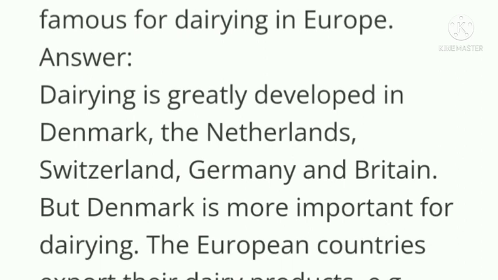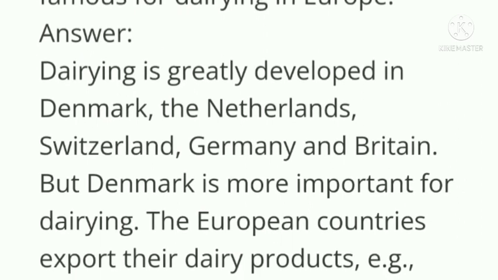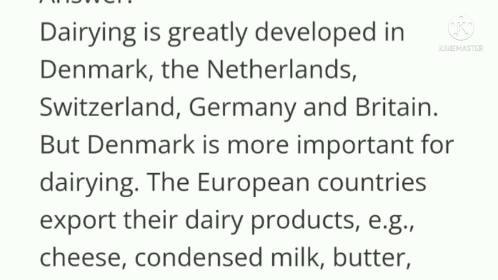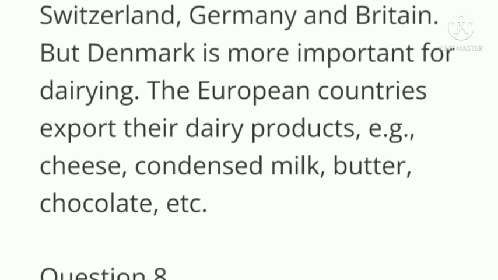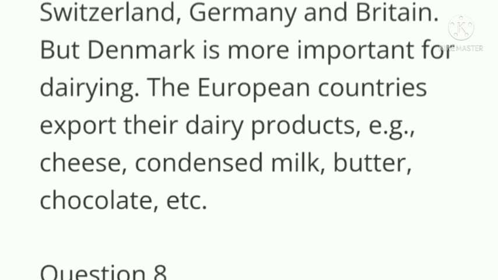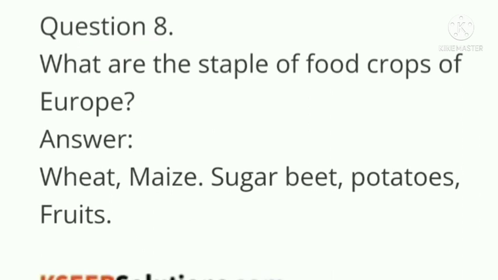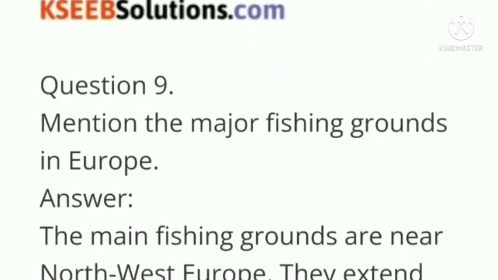Name the countries which are famous for dairying in Europe. Dairying is greatly developed in Denmark, the Netherlands, Switzerland, Germany and Britain. But Denmark is more important for dairying. The European countries export their dairy products, for example cheese, condensed milk, butter, chocolate, etc. What are the staple food crops of Europe? Answer. Wheat, maize, sugar beet, potatoes, fruits.